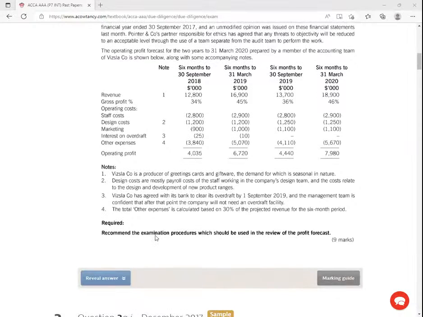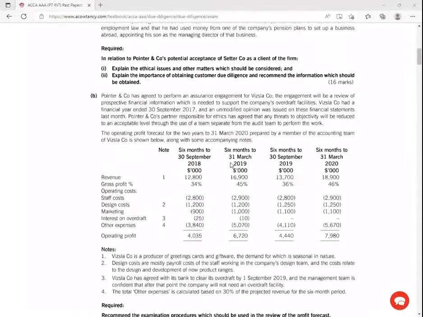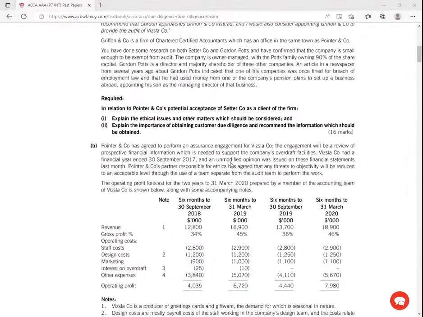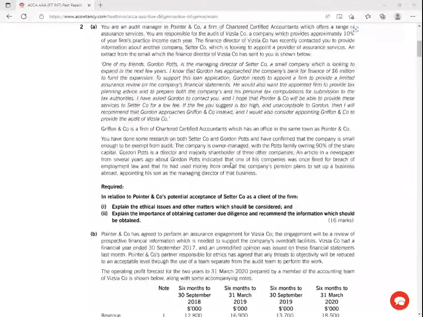So required, recommend examination procedures which should be used in the review of the profit forecast, the profit which is being forecast here. What procedures in this case should I have? These are 9 marks basically for free, without doing anything, right?